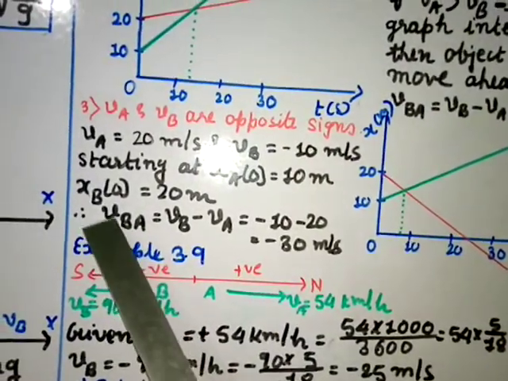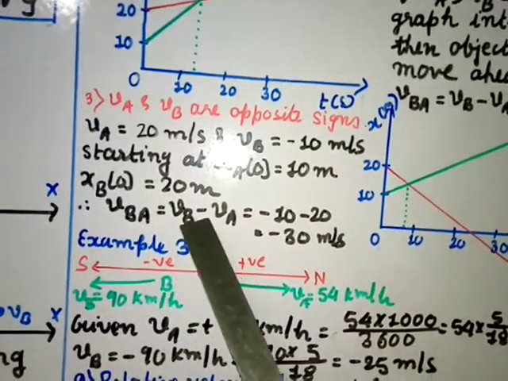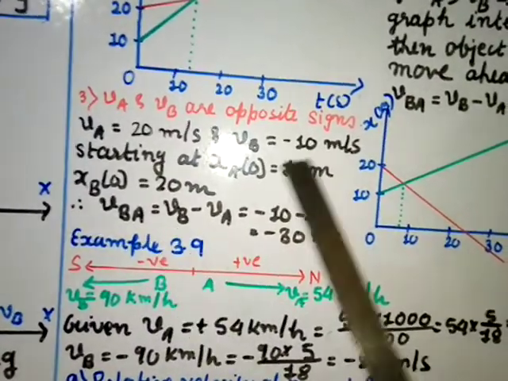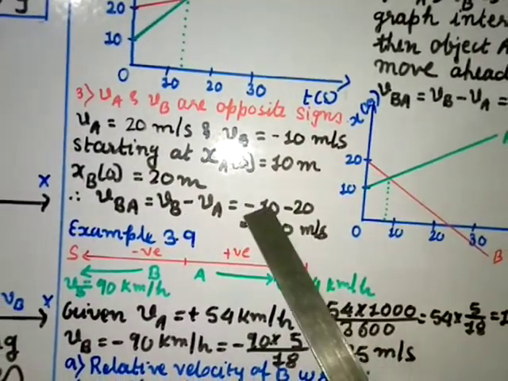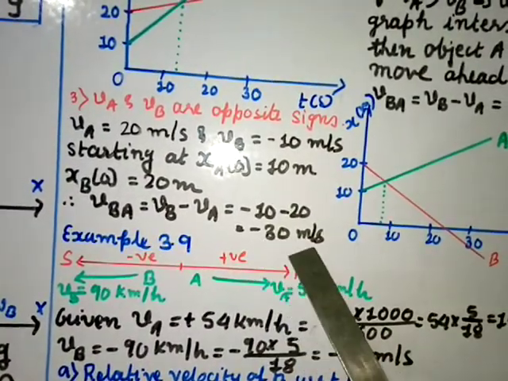VBA, that is velocity of B relative to A, equals VB minus VA. VB is minus 10 and VA is 20, but it is here minus, so minus 10 minus 20 gives you minus 30 meter per second.